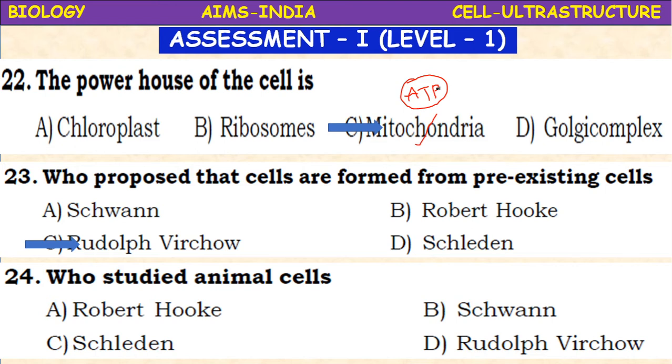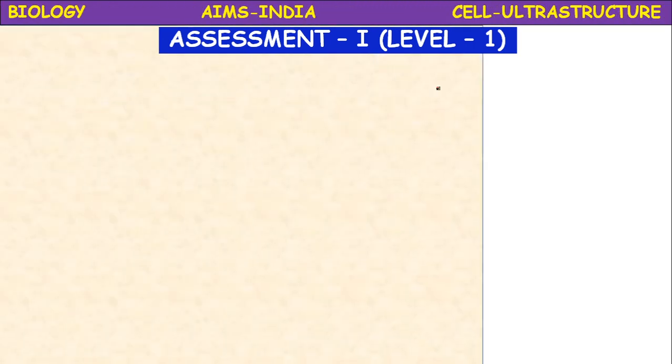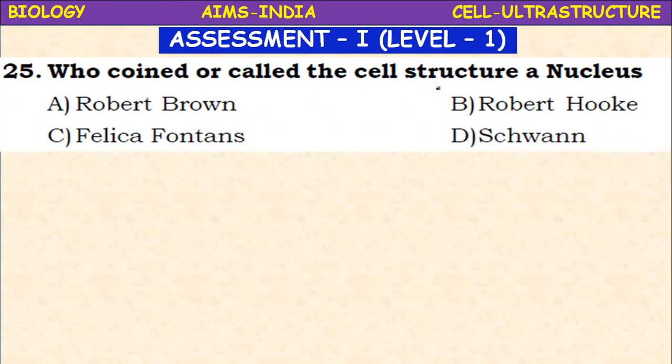Who studied animal cells? Robert Hooke, Schwann, Schleiden, Rudolf Virchow. It was Theodor Schwann who studied the animal tissues and proposed that all animals are made up of structural and functional units called cells. Next, who coined or called the cell structure a nucleus? So it was Robert Brown.